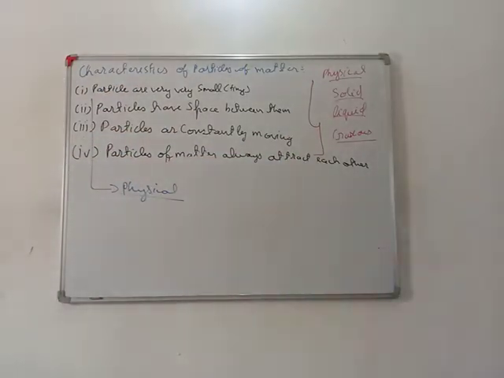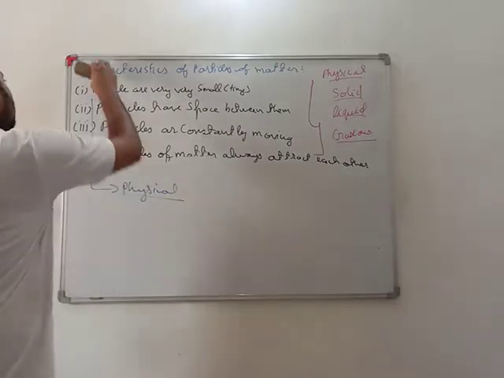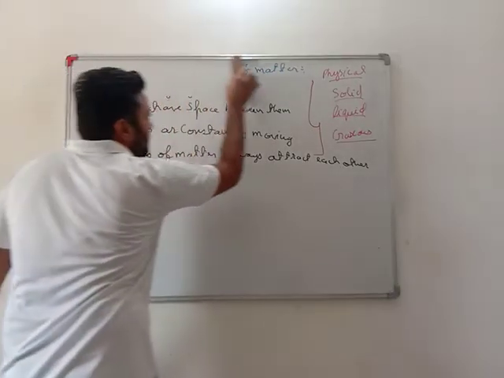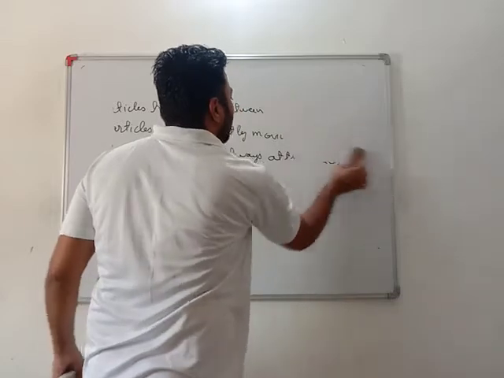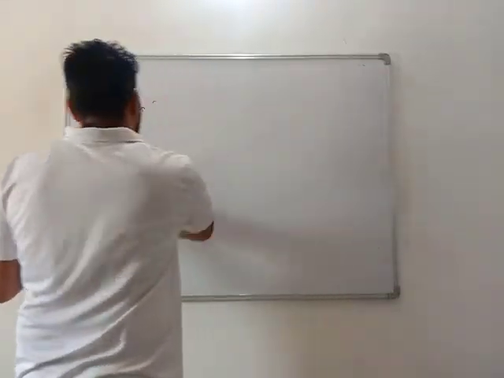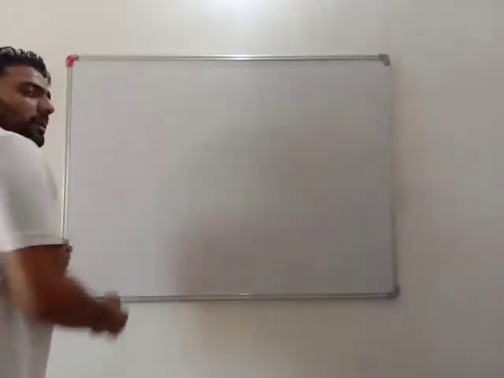Okay. So now one by one we will see what is solid, what is liquid, and what is gas. Very important, dear friends. Before we study solid, liquid, and gas, we need to understand the meaning of the term fluid and rigidity.